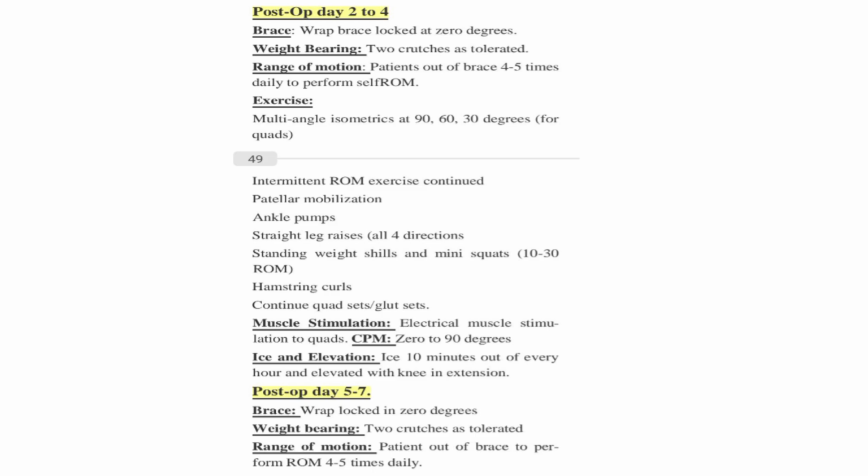Post-operative day 2 to 4, we can go for bracing, weight bearing with 2 crutches as tolerated, and range of motion. The patient is out of the brace 4 to 5 times daily to perform self range of motion so that blood circulation improves and muscles don't go into immobilization. Exercise: multi-angle isometrics at 90, 60 and 30 degrees for quads. Isometrics means the muscle keeps the same length.